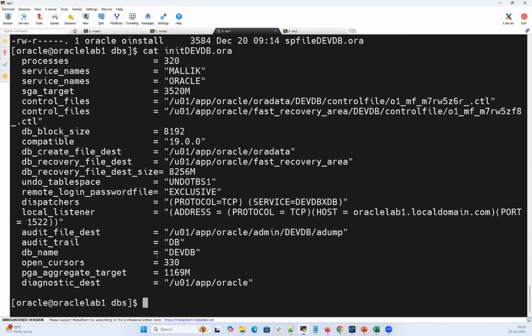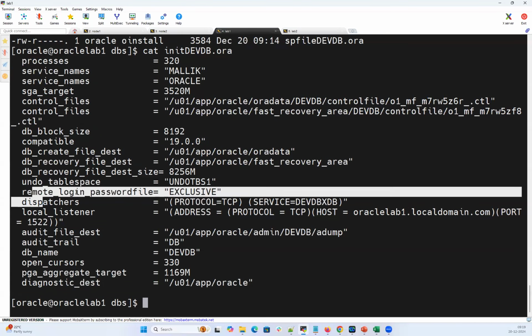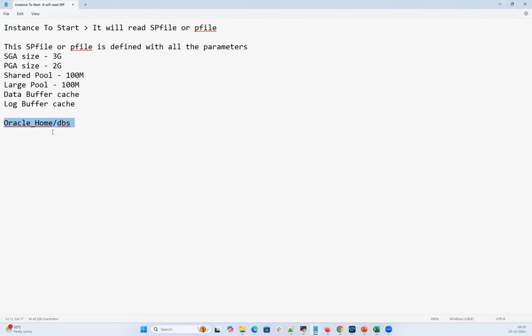In that init devdb, I can define my PGA and SGA, my DB block size, DB buffer size, large pool size, or shared pool size.